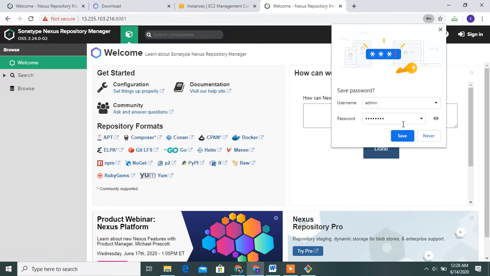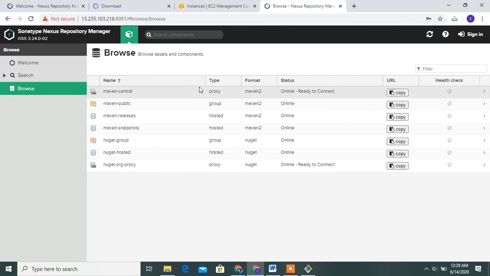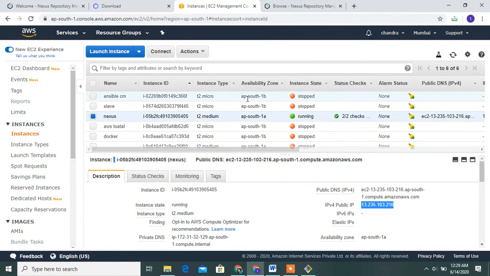Yes guys, see this. Save the password, and definitely tomorrow I will push the artifacts in the Nexus repository, how to configure and create the Nexus repository, and how to maintain the artifacts. Definitely I will do it tomorrow.